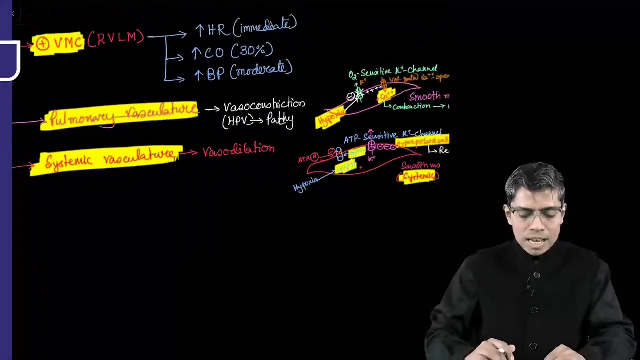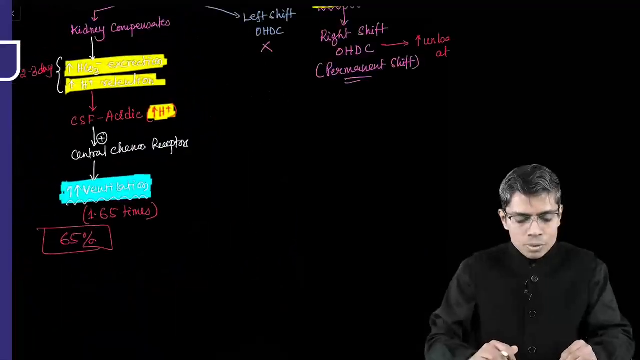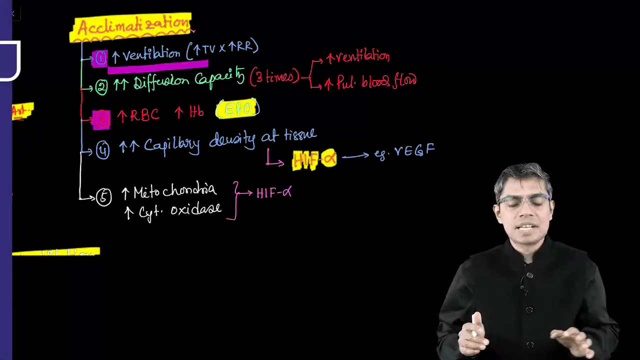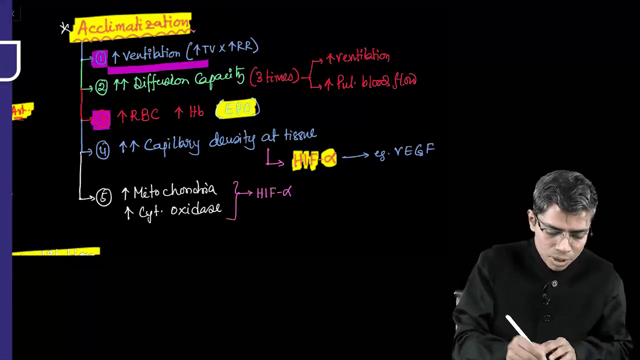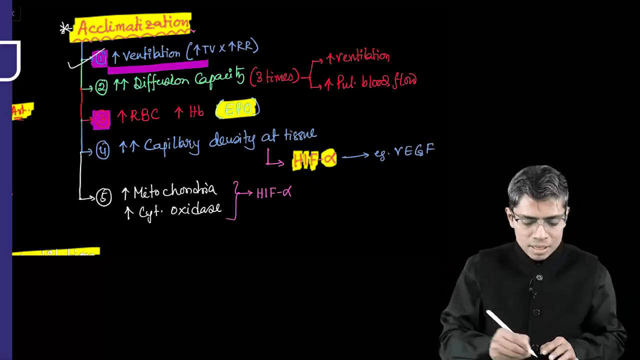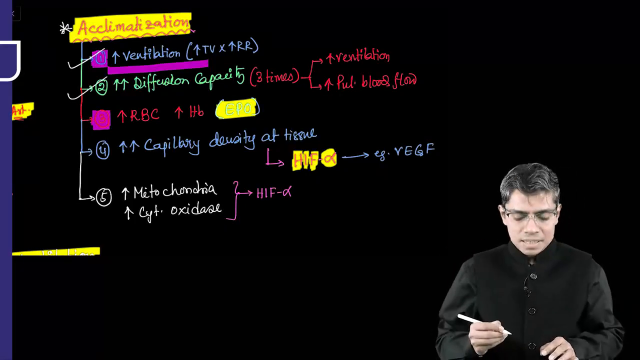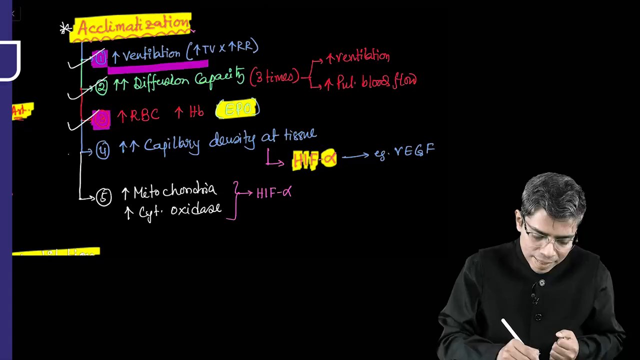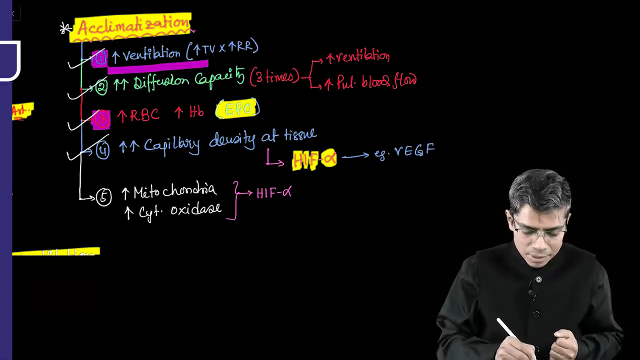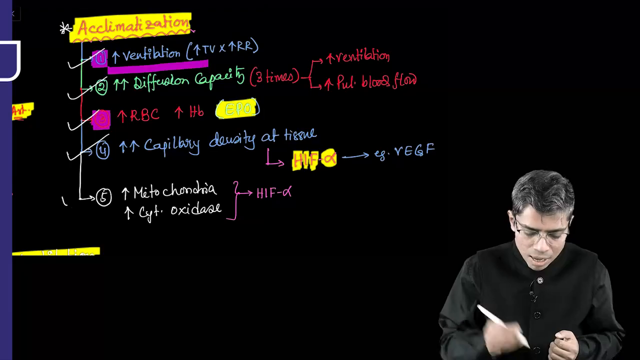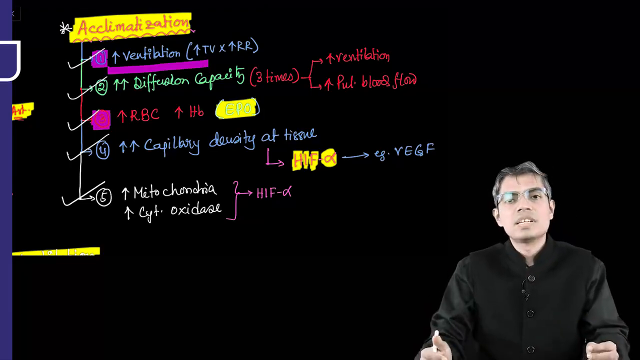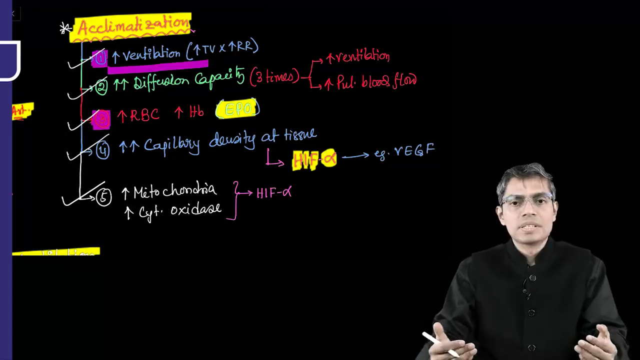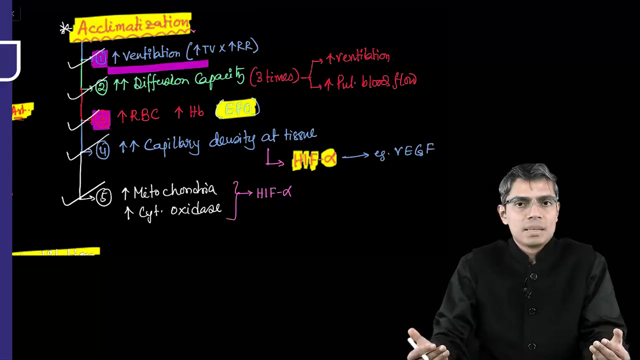So this way, we have understood all these changes which happen in high altitude condition. Now we know this acclimatization phenomenon: how the ventilation is changing in my body, how the diffusion capacity is increasing, how the RBC and hemoglobin are developed, how the capillary density is rising in the tissue, and how the mitochondria and cytochrome oxidase are increasing at the level of tissue. So now we know the reason for everything, that is the process of full acclimatization.